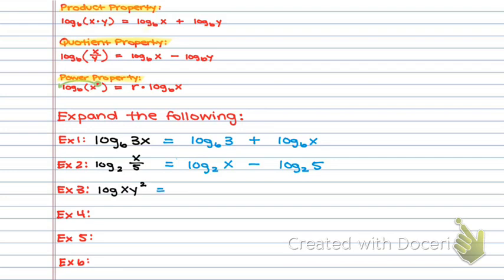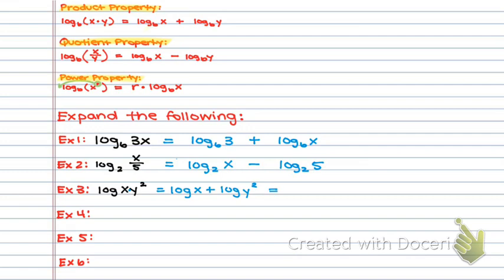First thing I'm going to say is, okay, that means log of x plus log of y squared because of product property, and x is being multiplied with y squared right here, okay? But if I look here, that can actually be expanded further because that's this property right here. I've got something raised to a power within a log.